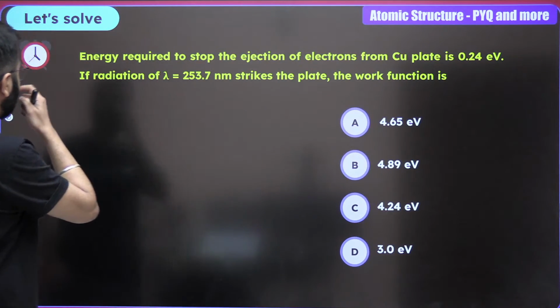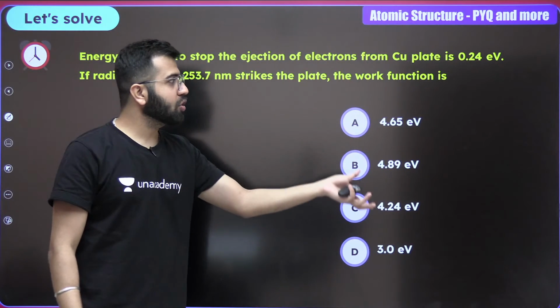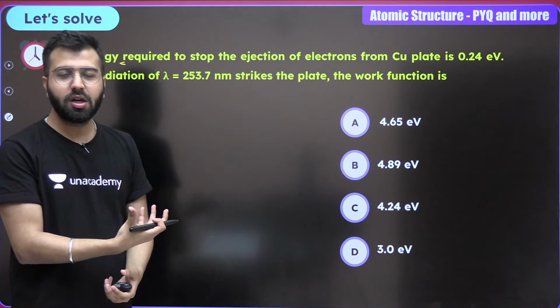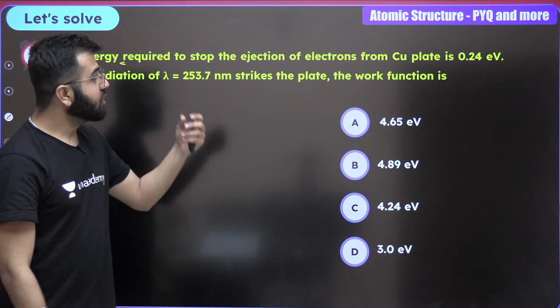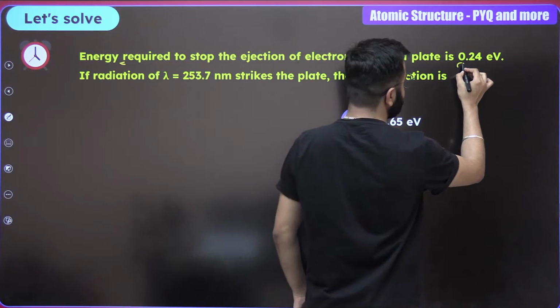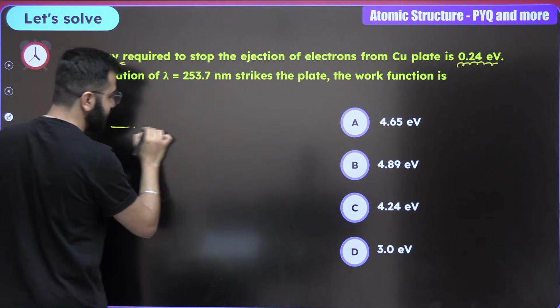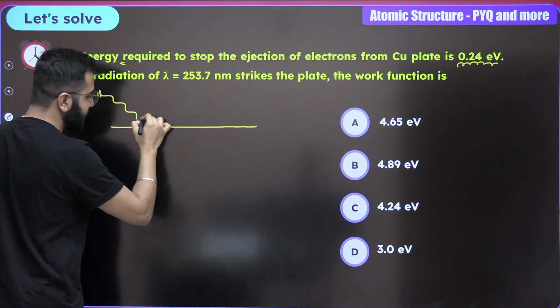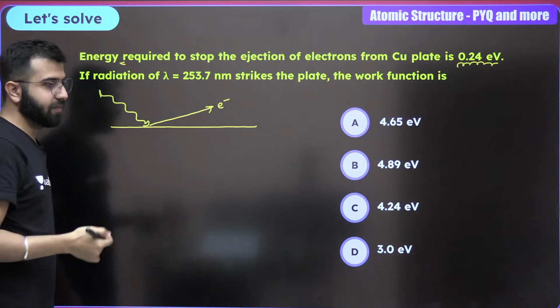Here we have the next question. Energy required to stop the ejection of electrons from a copper plate. Copper over here is behaving like a photosensitive surface. So the energy that we require is 0.24 eV. If this is the copper plate, radiation is coming up and an electron of copper is ejected.